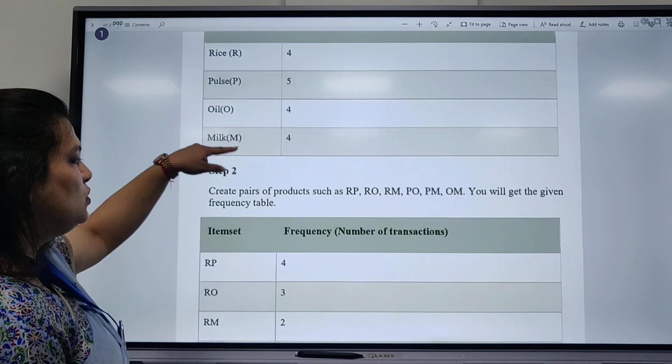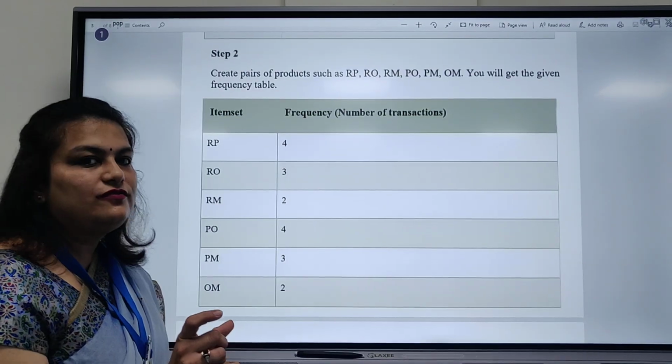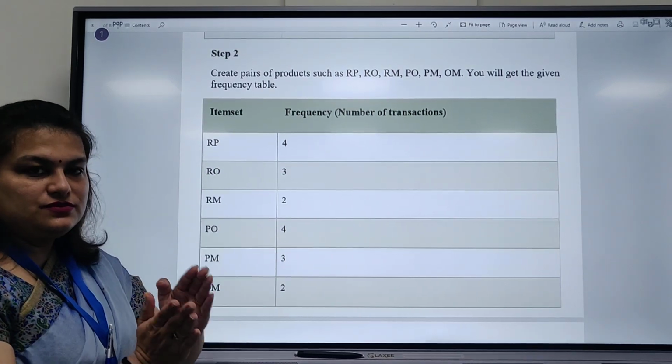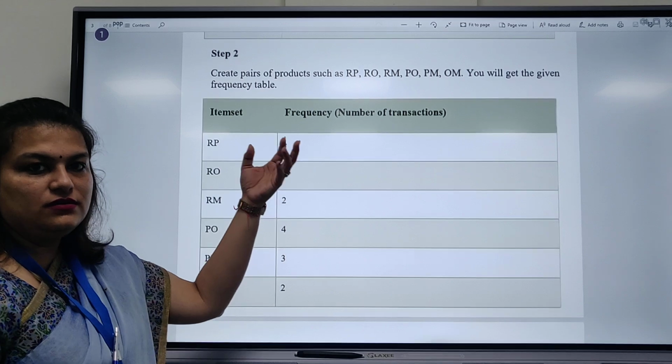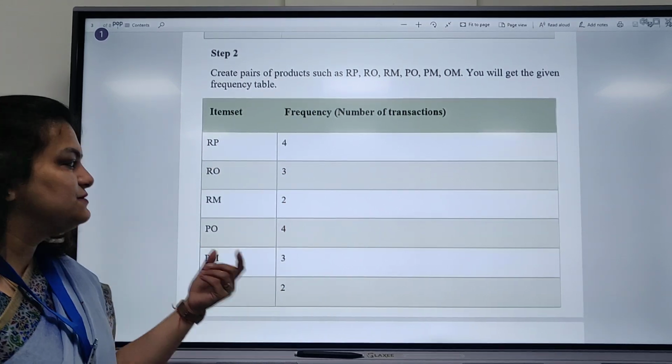So in this step 2, we are making the table for the frequency of the pairs of products. RP is 4, like I told in the previous table, so the frequency is 4.